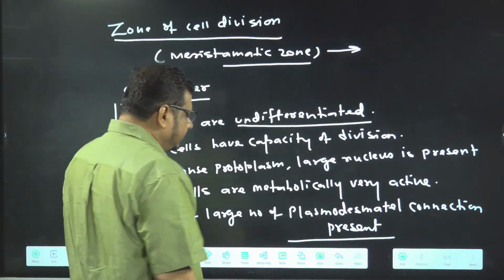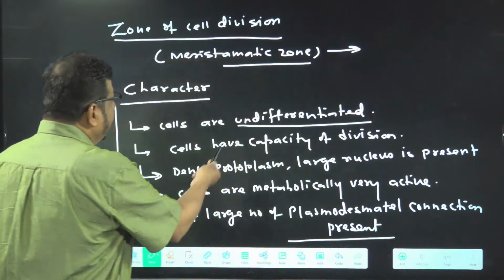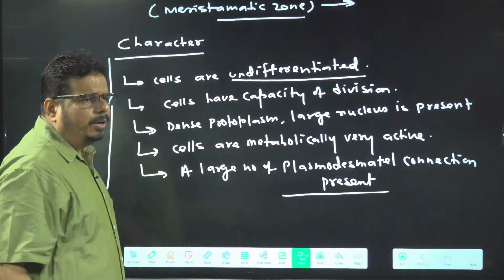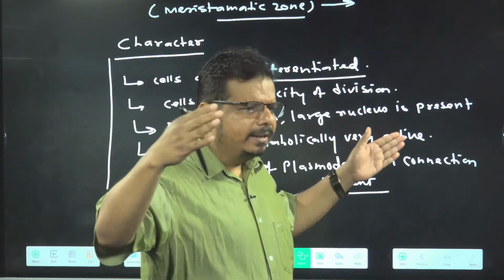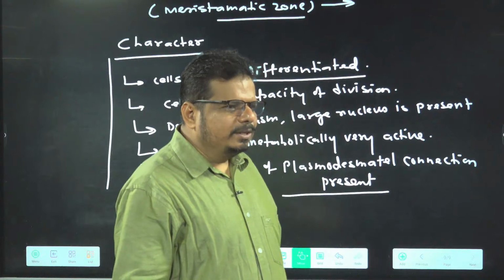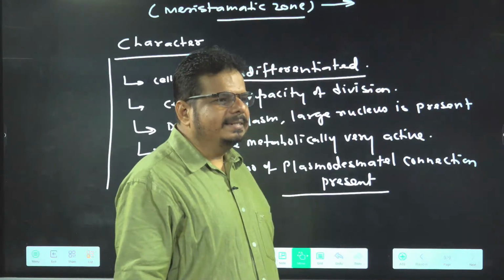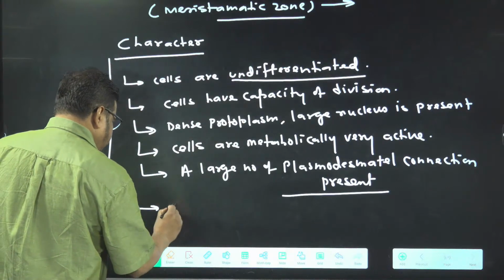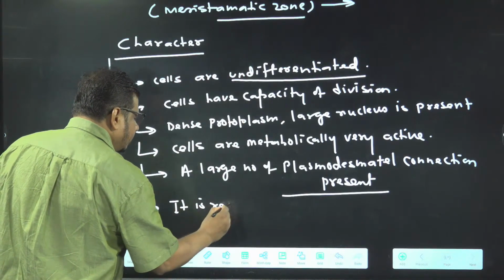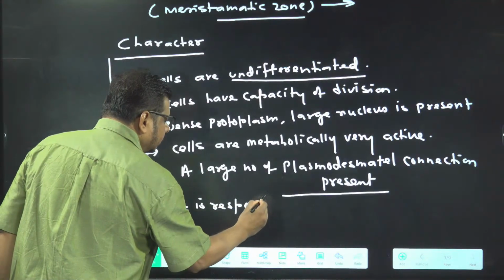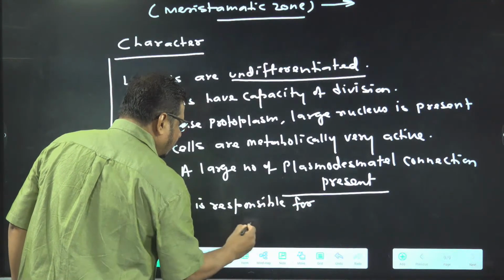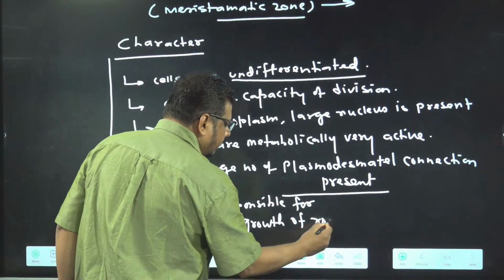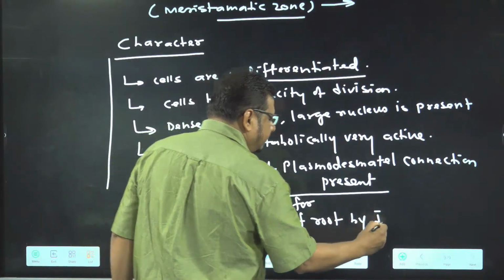Is it all right? So this zone divides, and when the number of cells increases, what happened? Does growth occur or not? So it is responsible for growth of the root by increasing the number of cells.